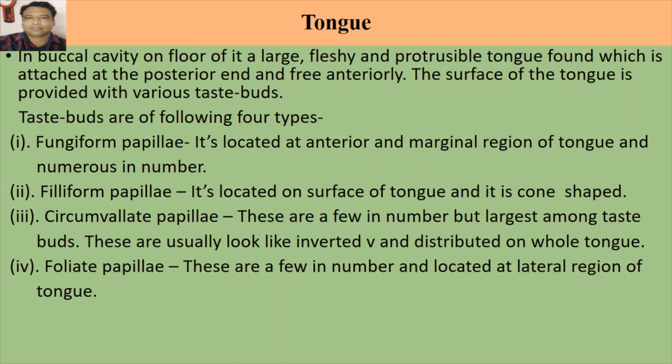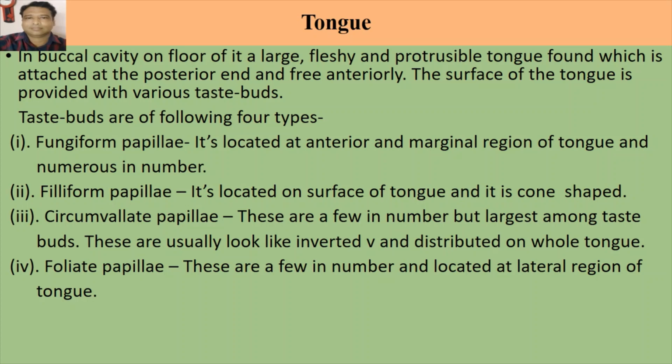The second one is Fungiform Papillae. It is located on the surface of the tongue and is cone shaped. The third one is circumvallate papillae. These are few in number but largest among taste buds. These usually look like an inverted V and are distributed on the whole tongue.